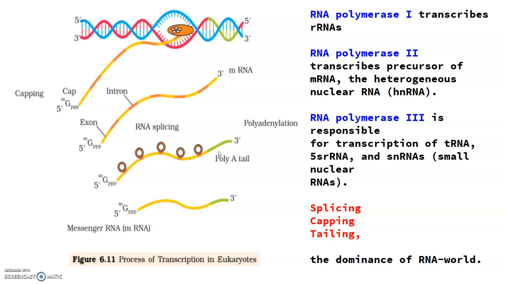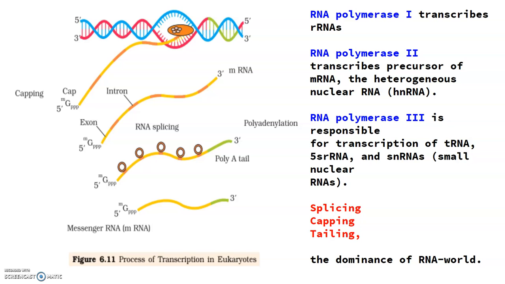And HnRNA undergoes additional processing, that is called capping and tailing. In capping, an unusual nucleotide, that is methyl guanosine triphosphate, is added to the 5' end of the heteronuclear RNA, and in the tailing, adenylate residues, 200 to 300, are added to the 3' end of the template in an independent manner.